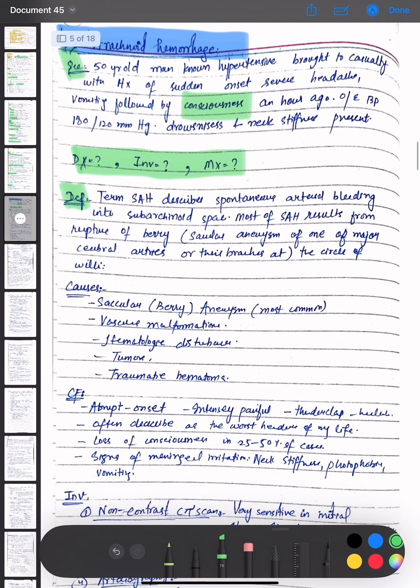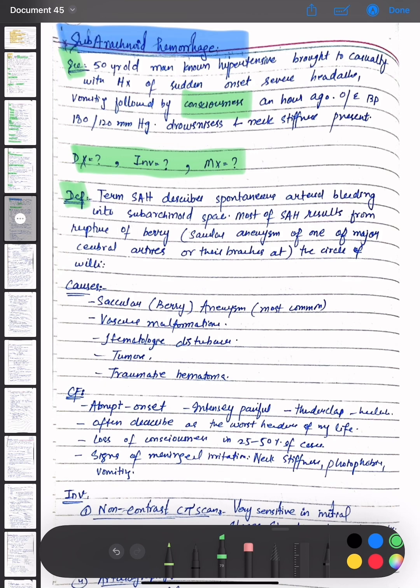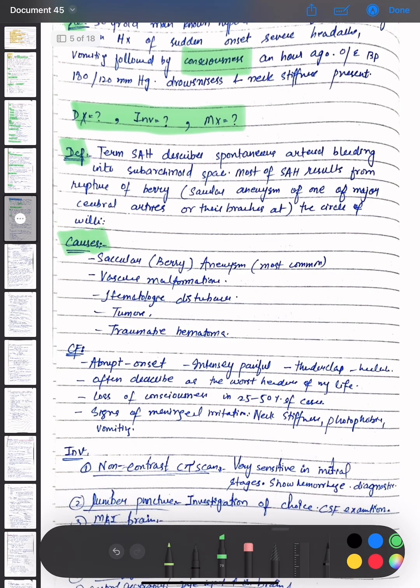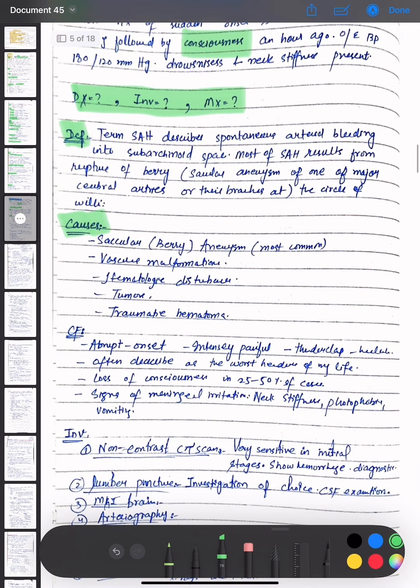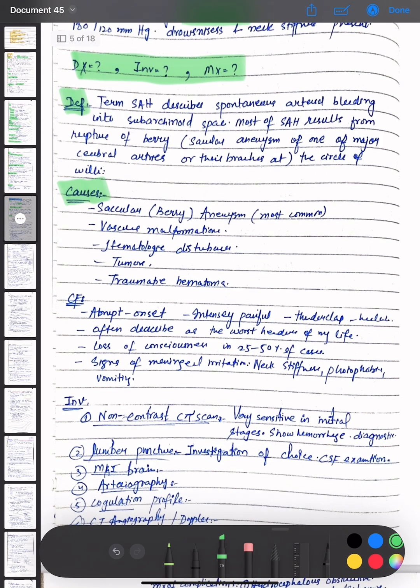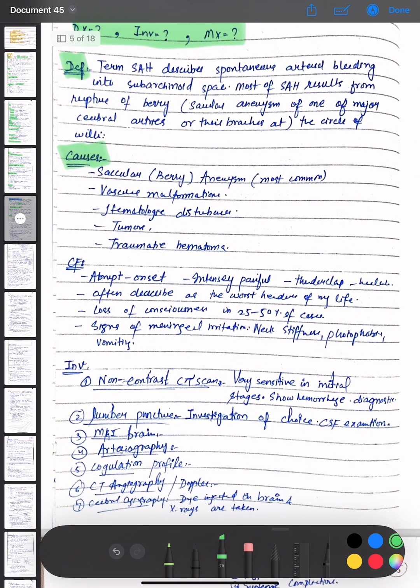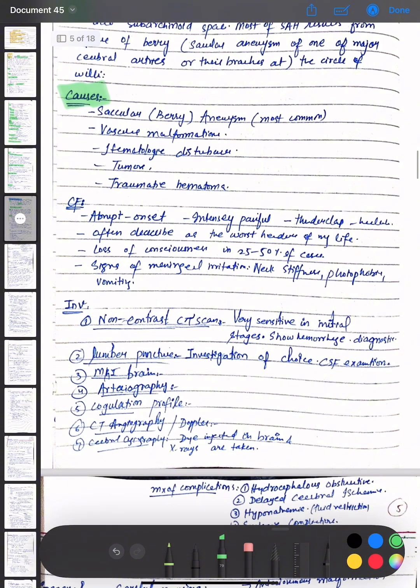Subarachnoid hemorrhage definition is that it is a term which describes spontaneous arterial bleeding into the subarachnoid space. Most subarachnoid hemorrhage results from rupture of a saccular berry aneurysm of one of the major cerebral arteries or their branches at the circle of Willis. The causes of subarachnoid hemorrhage are saccular, that is berry aneurysm, which is most common, then vascular malformation, then hematological disturbances, tumor and traumatic hematoma.